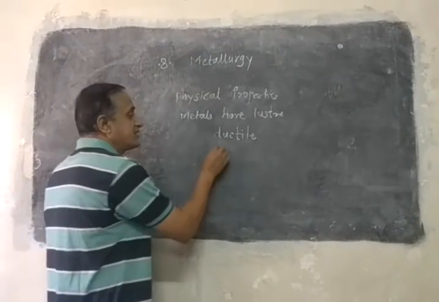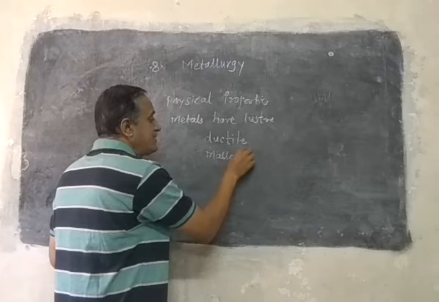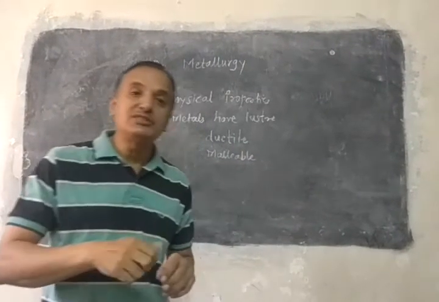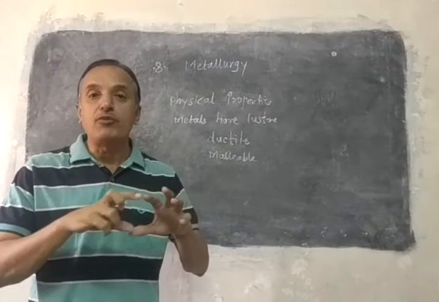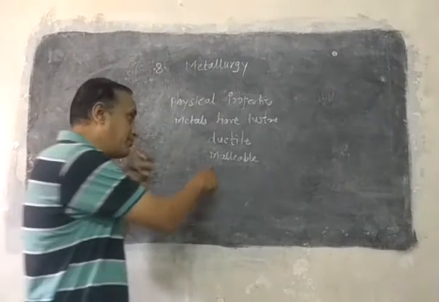Then metals are malleable. Malleable means we can hammer them into thin sheets. If we hammer the metals, we can form thin sheets of the metal. That property is called malleability.